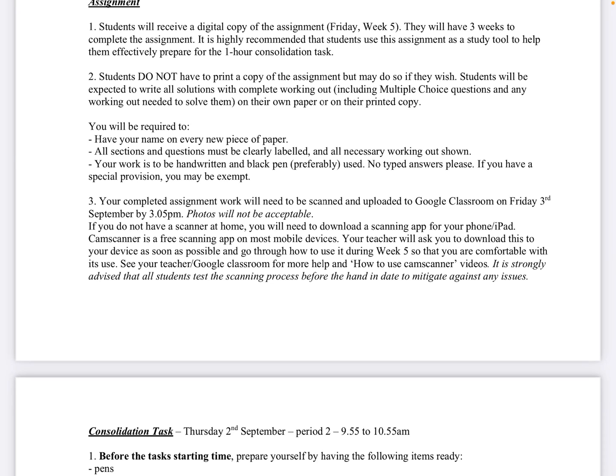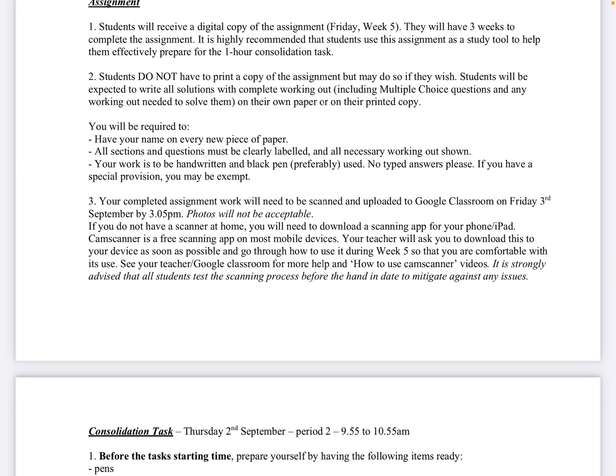So if you're doing it on paper, and even if you're doing it on a printed copy, because obviously you're going to have to scan each of the pages, I'm asking you to put your name on every page, because the scan may come up separately, and if we need to run them off when we go back to school to actually mark this particular assignment, it would be helpful to have your name on every page. So if you could do that, that would be great. Have your name on every new piece of paper.